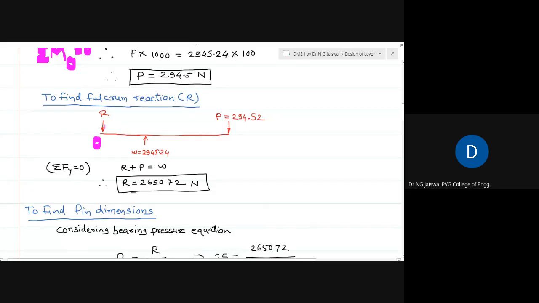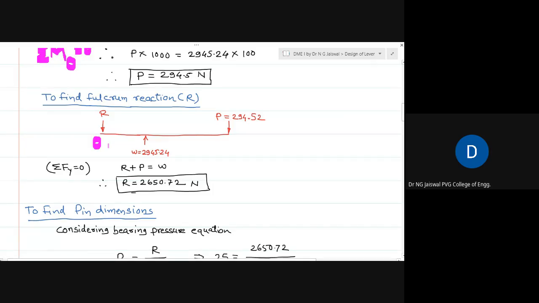The configuration of the loadings gives me the idea that I should take R downward, then only it will balance the W. Of course, there is no need to take downward; if you take upward, you will get R negative, and then you just correct your direction.